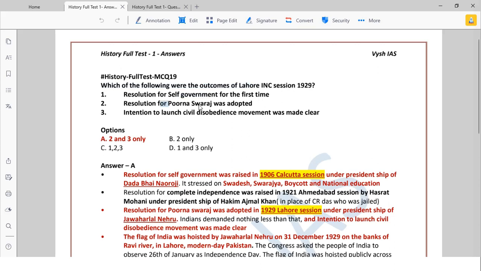But the Purna Swaraj concept, Jawaharlal Nehru actually adopted. And then the intention to launch a civil disobedience movement. In 1931-32 we had civil disobedience. That also was made clear. So 2 and 3 is correct.